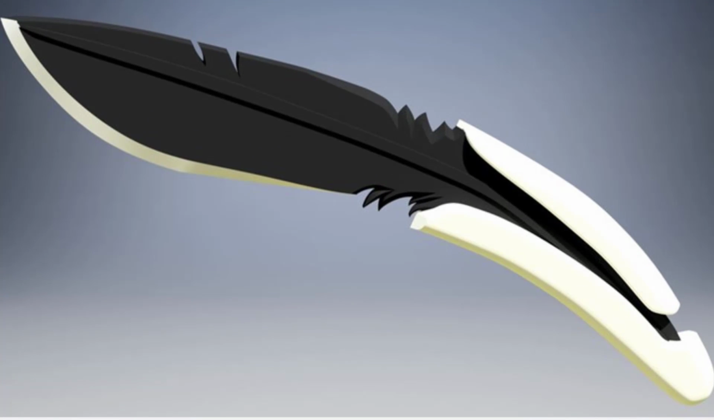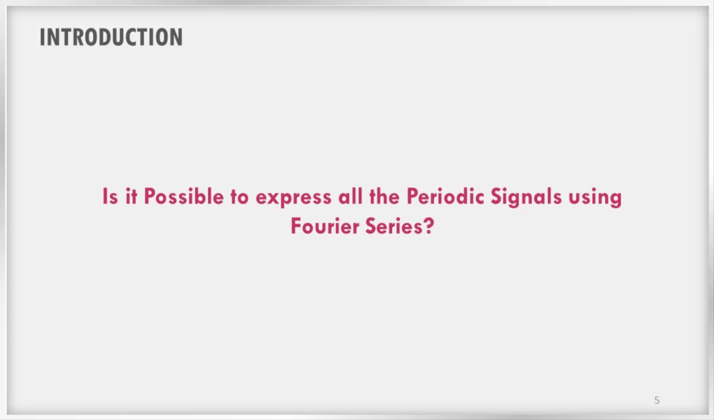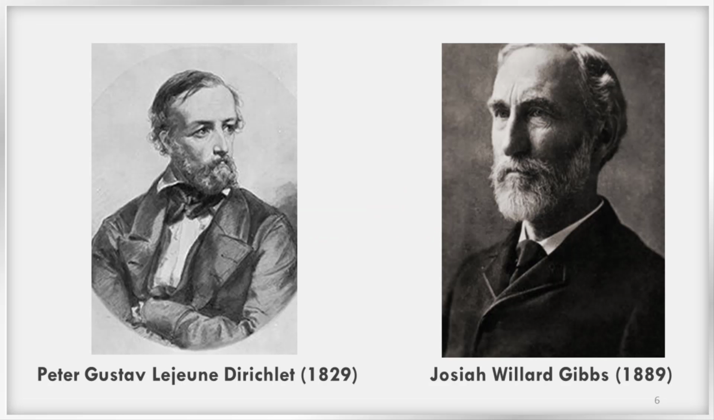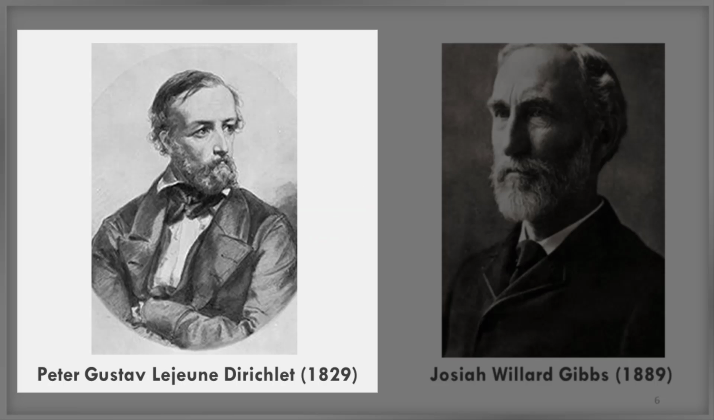Another question is, is it possible to synthesize all kinds of periodic signals using Fourier series? These questions remained in the thoughts of mathematicians after Fourier presented his original idea. In the year 1829, German mathematician P.L. Dirichlet published some conditions for the existence of Fourier series of a signal. This is famously known as Dirichlet conditions.